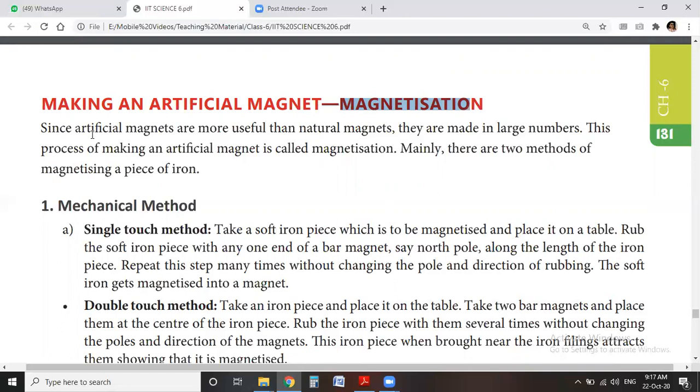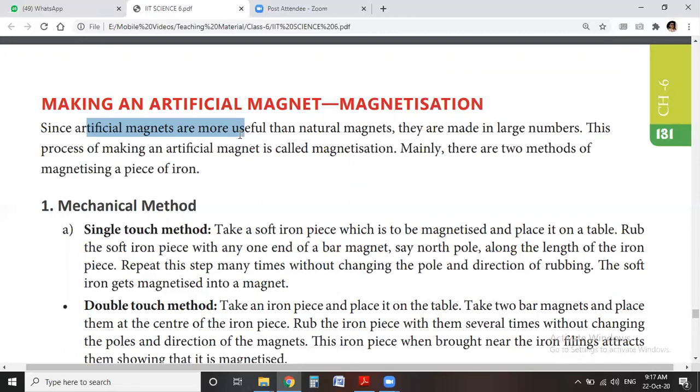Okay, so artificial magnets are more useful these days. Artificial magnet is more useful than natural magnet. Why? Because the natural magnet which we get from nature is a permanent magnet, and it is used for a limited purpose.